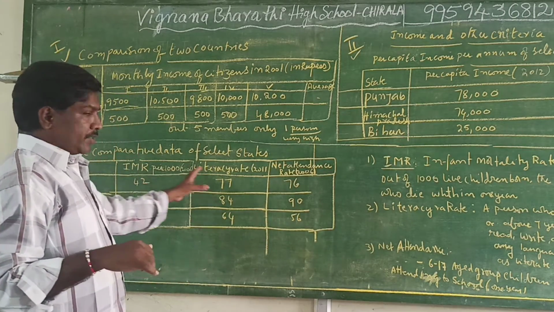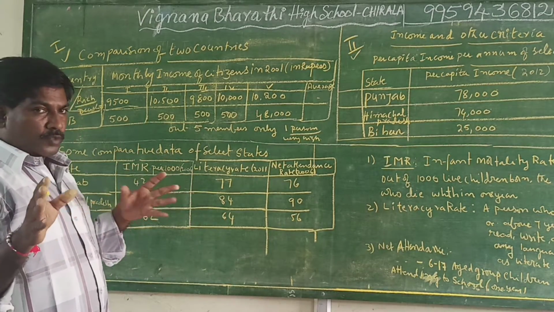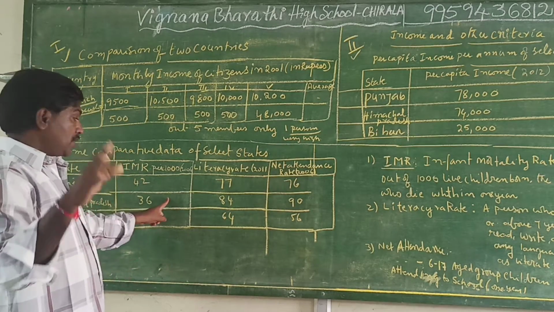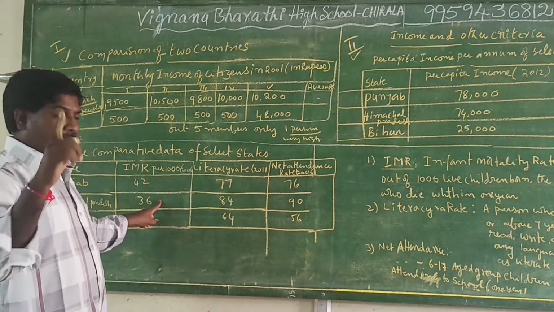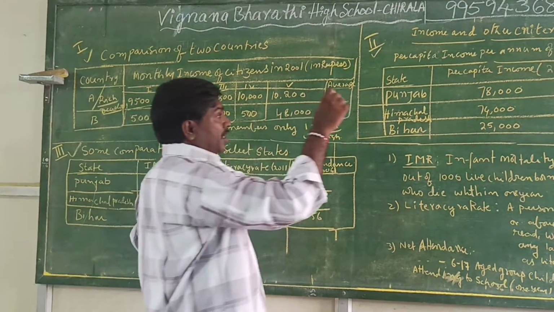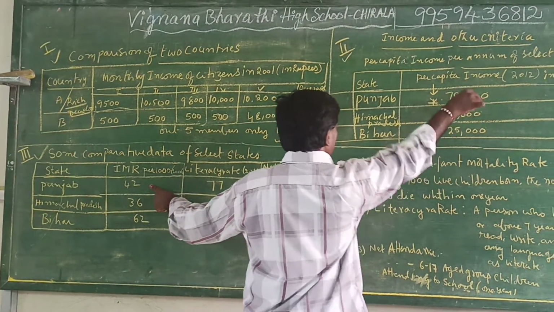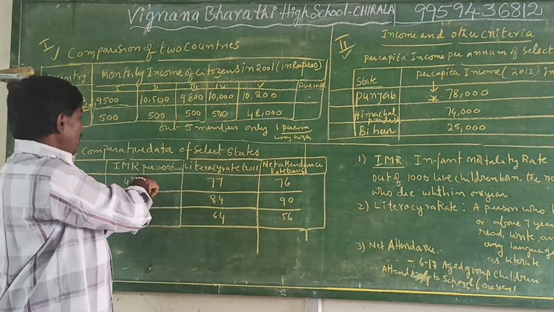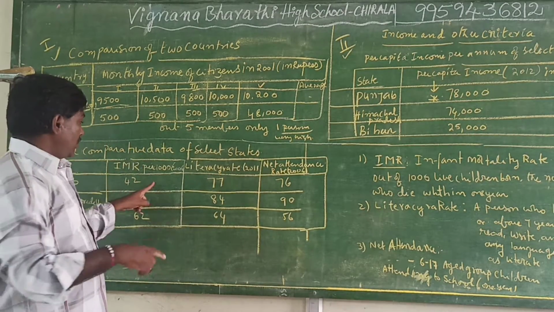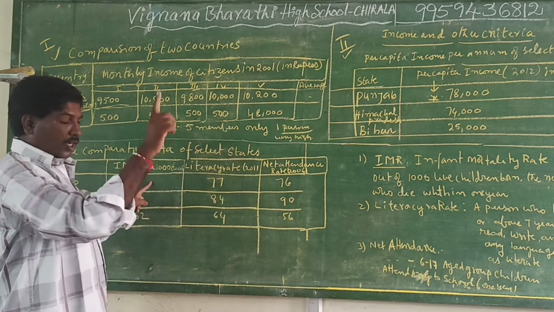Comparing the three states, which state is in a better position? That we will observe. Himachal Pradesh is in a better position. Why? Out of 1,000 live births, only 36 died. But in Punjab, you see the high per capita income of 78,000, but the infant mortality rate is 42 out of 1,000 live births per year. So income is more, but the death rate is also high. That's why it is not good.